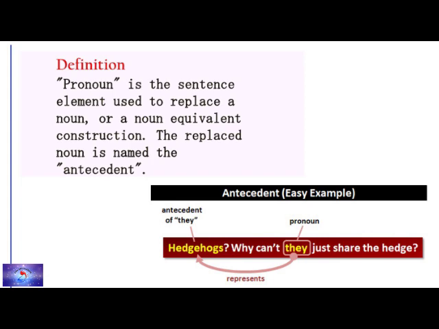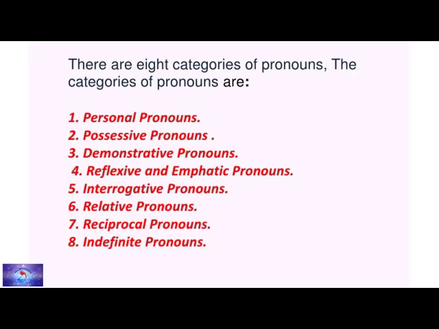Hedgehogs. Why can't they just share the hedge? Here hedgehog is replaced with the pronoun they. So they becomes the pronoun here, and they refers to what? Hedgehog. Now hedgehog is the antecedent of they. So hope you understood the meaning of antecedent. In the next part we are going to learn about the 8 categories of pronouns.